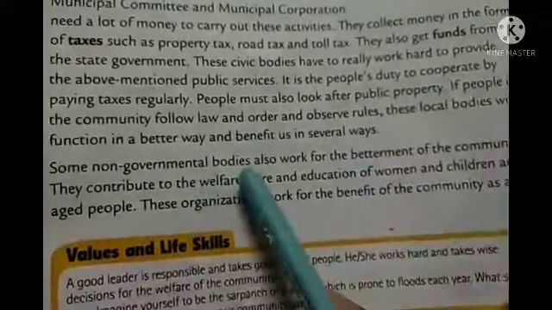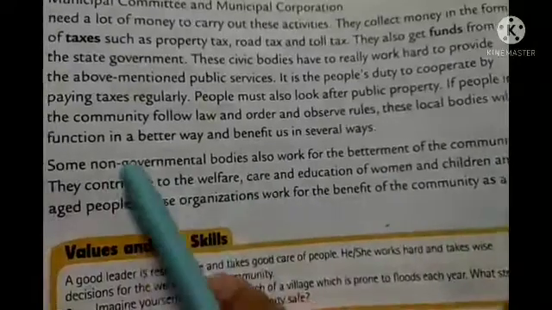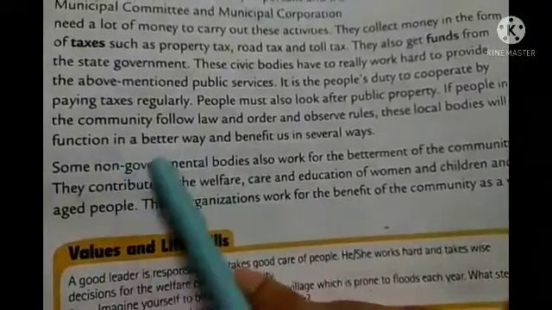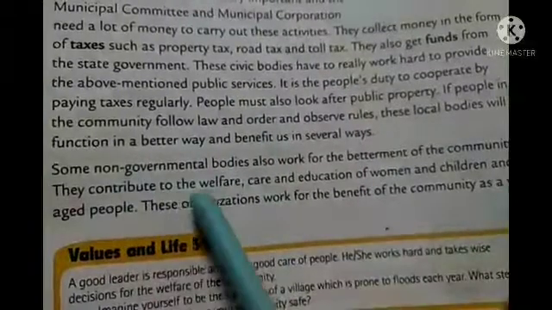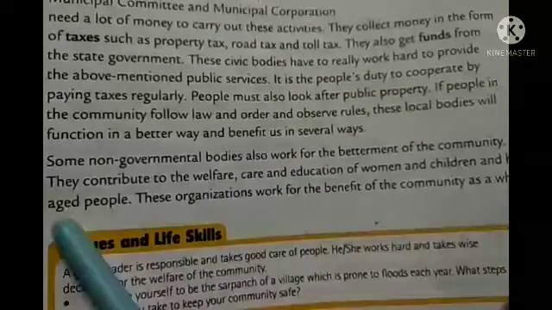Some non-government bodies also work alongside the government for the betterment of the community. I already told you about NGOs, right? Non-government organizations contribute to the welfare, care, and education of women and children, and help aged people.